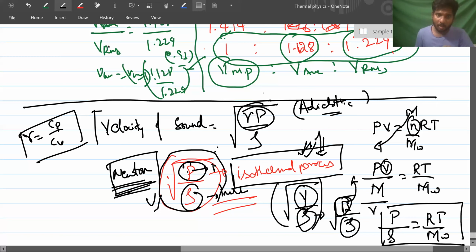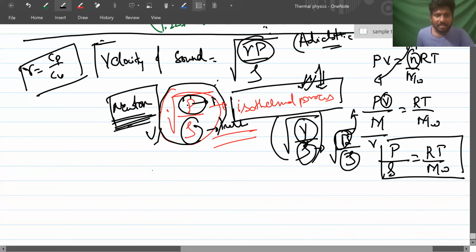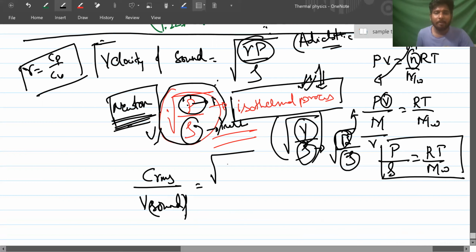So velocity of sound is root of gamma P by rho. The question is asked like this: C RMS, the root mean square velocity, divided by the velocity of sound in that gas. What is C RMS? Root over 3P by rho, or otherwise root over 3RT by MW.